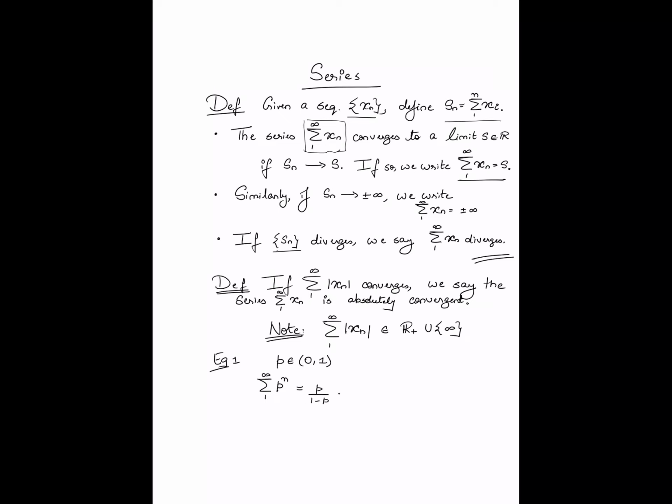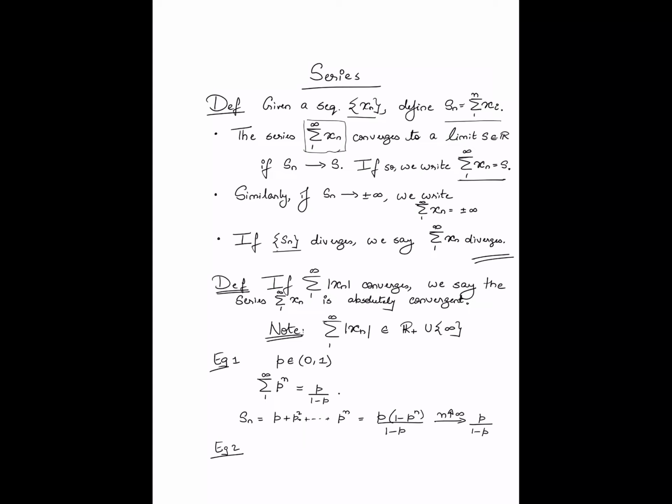Okay, and why is this? Well, you just look at the sequence of running sums. Sn is going to be p plus p square plus, all the way up to p raised to n, which again we all know is equal to p times 1 minus p raised to n upon 1 minus p, right? So this is your Sn, which of course we all understand as n goes to infinity converges to p upon 1 minus p, right?